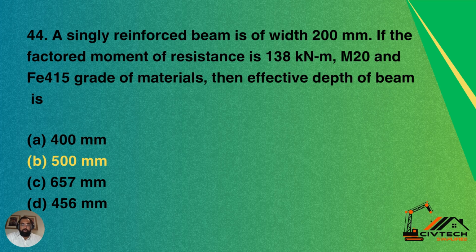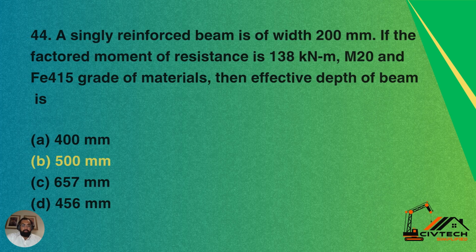Question 44. A singly reinforced beam is of width 200 mm. If the factored moment of resistance is 138 kilonewton meter, then the effective depth of the beam is, for material M20 and steel Fe415: option A, 400 mm; option B, 500 mm; option C, 657 mm; option D, 456 mm. So B is the correct answer. 500 mm would be the depth of the singly reinforced beam.